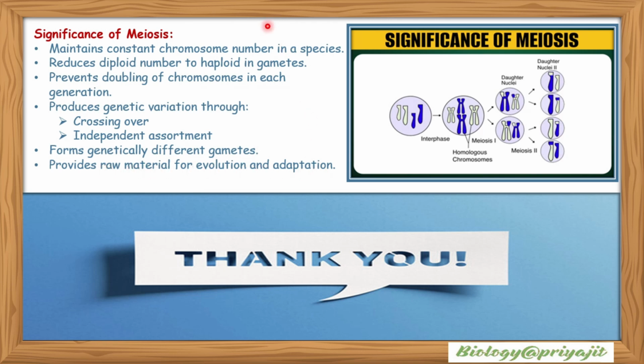So as we conclude, remember that mitosis and meiosis are the two fundamental modes of eukaryotic cell division that ensure growth, repair, reproduction, and genetic continuity. Understanding their stages and significance helps you appreciate how cells maintain stability while also generating variation. Keep revising and exploring the fascinating processes that sustain life.